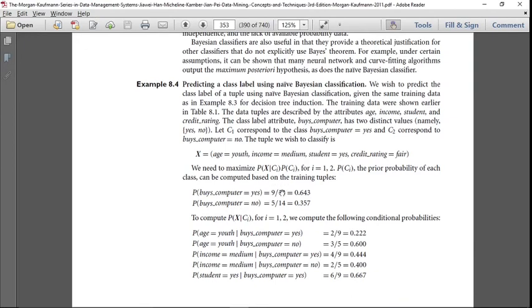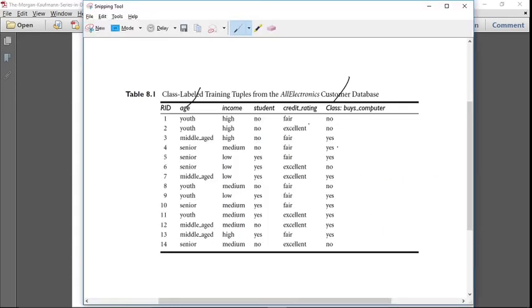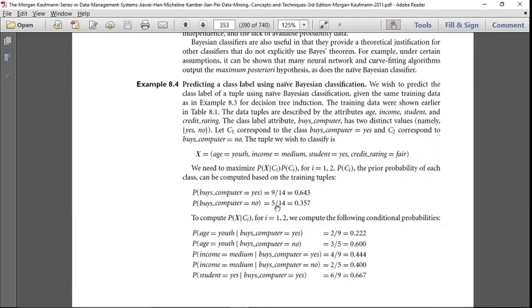So 9 by 14 is the prior probability for the class buys computer yes, which comes to around 0.643. Similarly for the no class, how many instances? 1, 2, 3, 4, 5. 5 by 14 is the prior probability for the negative class. That means the prior probabilities for the positive and negative classes are 0.643 and 0.357. Now you have to calculate the given thing. The given thing is age equal to youth.